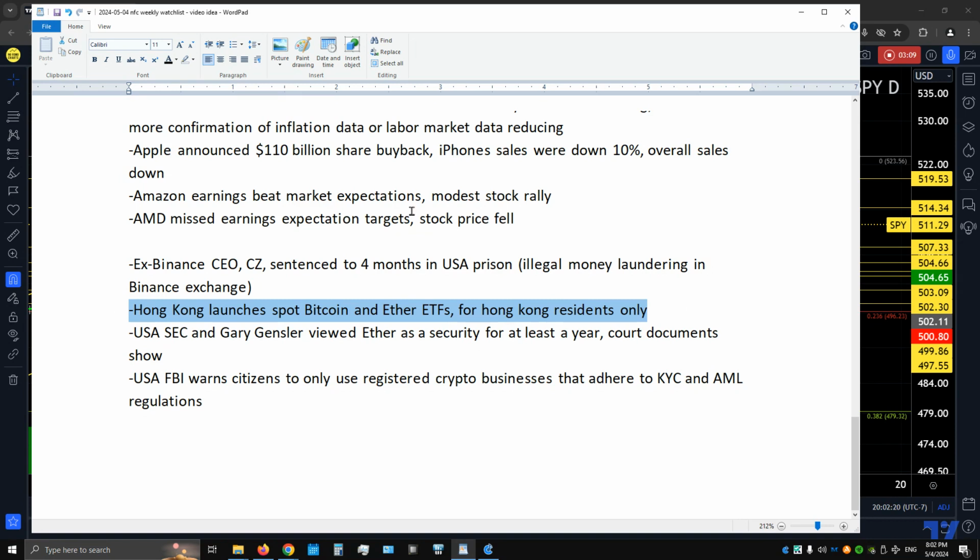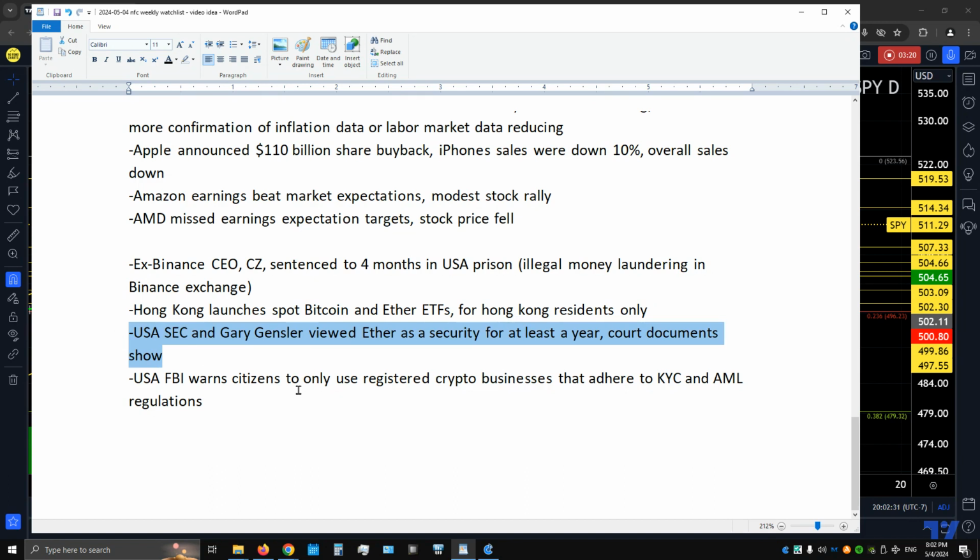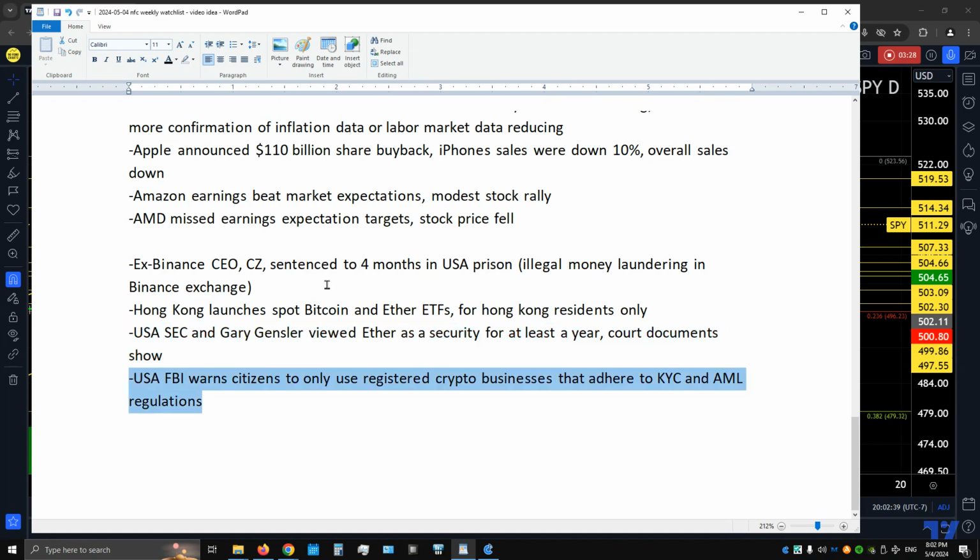Hong Kong launched their spot Bitcoin and Ether ETFs for Hong Kong residents only. We're going to be closely watching inflows of that. USA SEC Chairman Gary Gensler viewed Ethereum as a security for at least a year, court documents revealed. The USA FBI warned citizens to only use registered crypto businesses that adhere to KYC and AML regulations here in the USA. That's Know Your Customer identity verification, and AML, anti-money laundering regulations, to make sure that crypto exchanges are legal, compliant, and regulated.